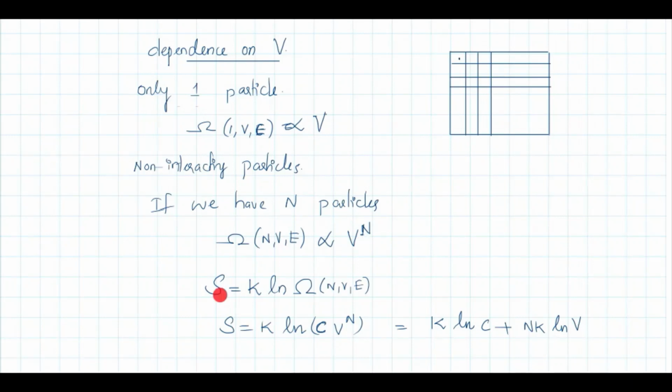Now, entropy S is equal to k log omega. Since we are considering only V dependence, I can write this omega as some constant C into V raised to N. This constant may depend on N and E, but with respect to V, it is a constant. So S is k log of C V raised to N, which is k log C plus N k log V, because log ab is log a plus log b, and log a raised to b is b log a. I used those two relations here.